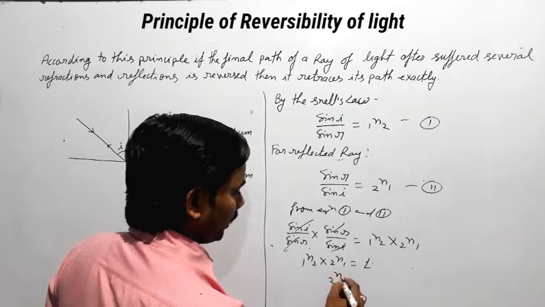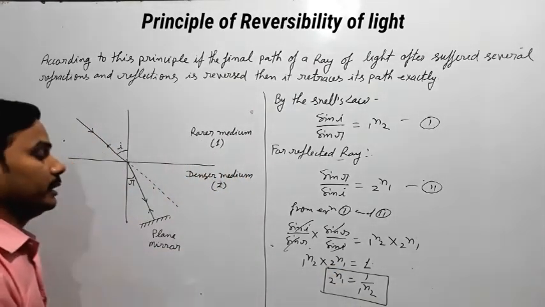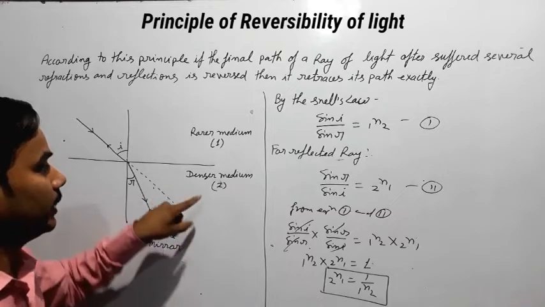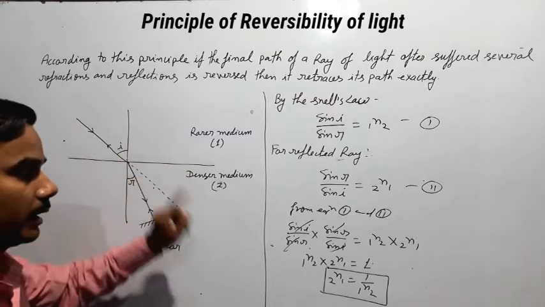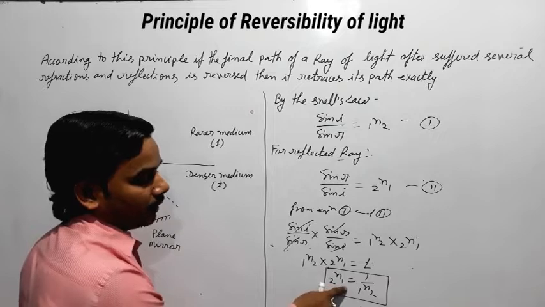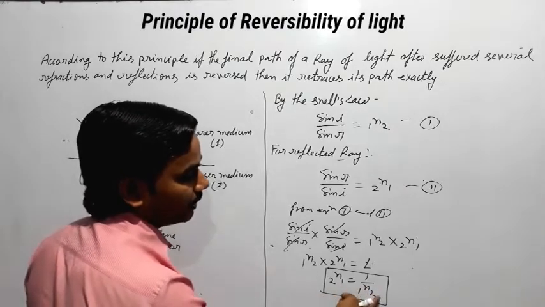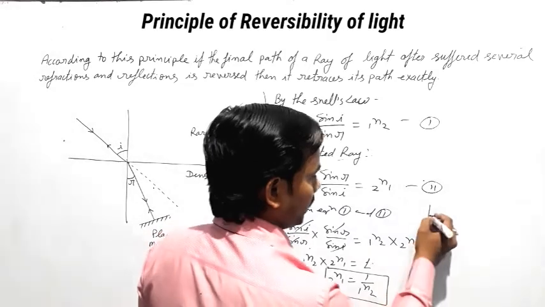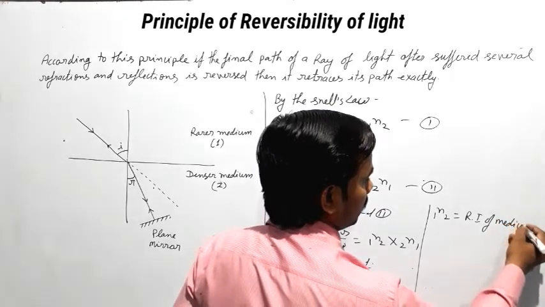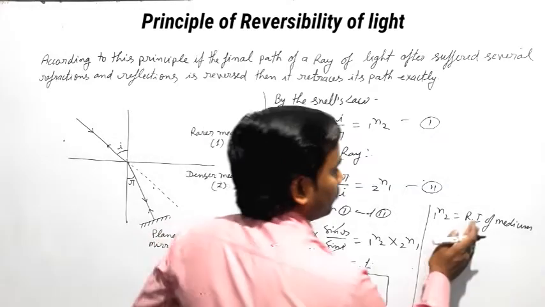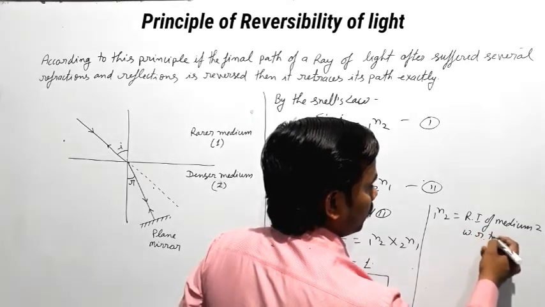So we can write 2n1 equals 1 upon 1n2. So the principle of reversibility says that the refractive index of the first medium with respect to the second is the reciprocal of the refractive index of the second medium with respect to the first. Here 2n1 is the refractive index of the first medium with respect to the second, and 1n2 is the refractive index of medium 2 with respect to medium 1.